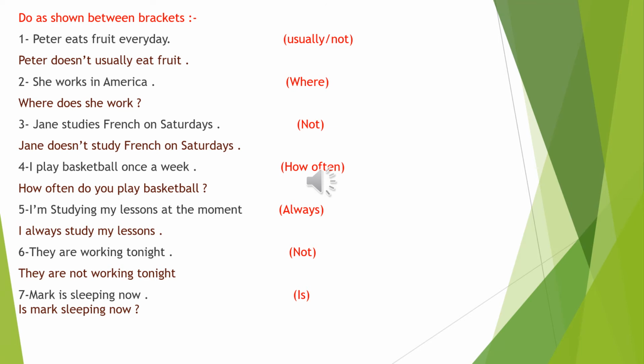So here we need to transfer the sentence from the present continuous tense into the present simple tense using the adverb of frequency always. So we should cross out am and the ing letters from the verb, and we have to cancel the keyword at the moment. So the answer is I always study my lessons, and that's it. You notice that we write the adverb of frequency always before the main verb study.